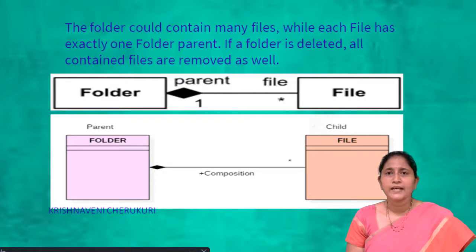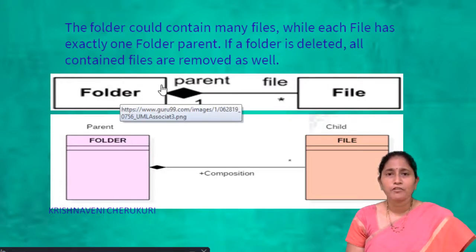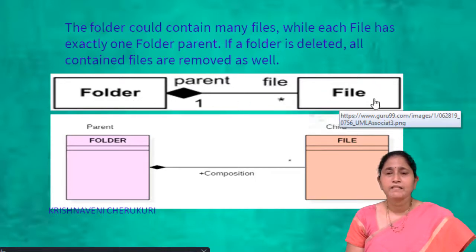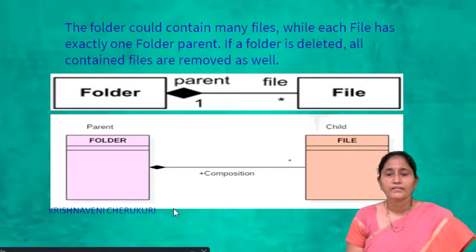Each file has exactly one folder parent. If a folder is deleted, all the contained files are removed as well. So here, a folder contains many files. It shows a one-to-many relationship. Here the parent is the folder and the child is the file. If you delete this folder, then it automatically deletes the files.